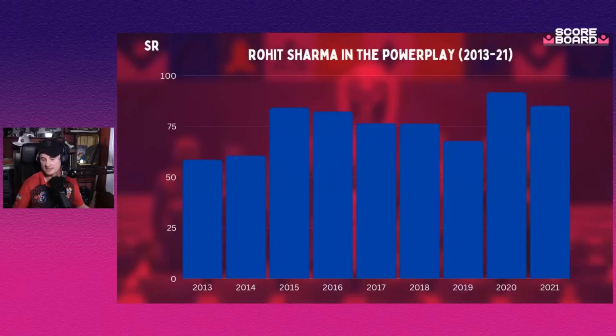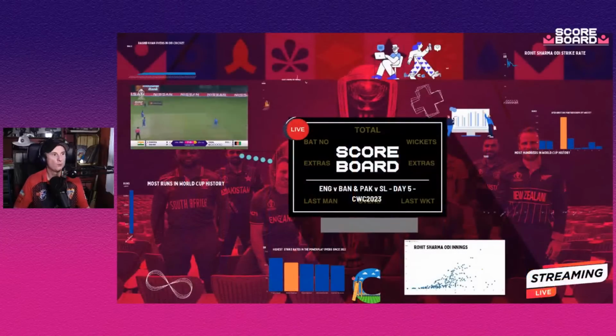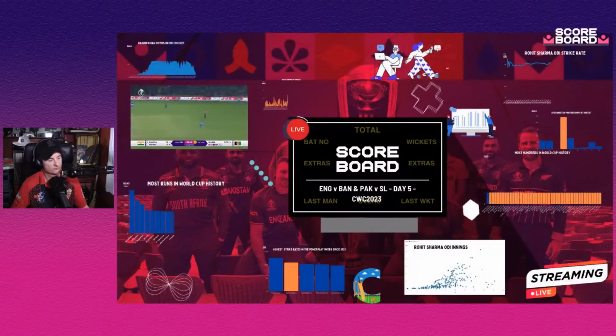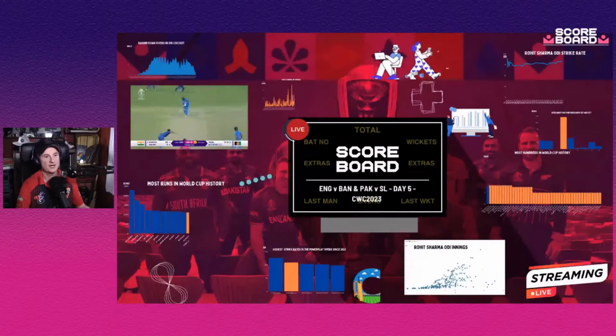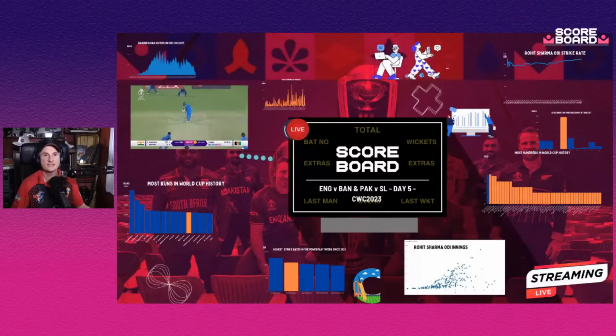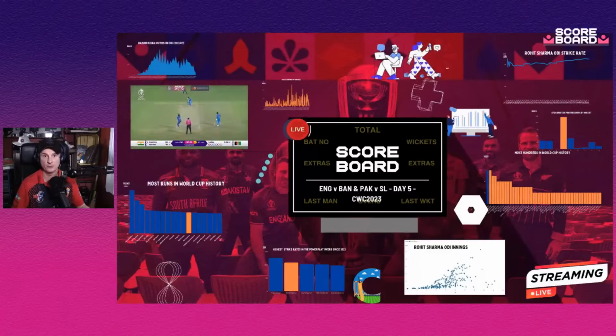But from Afghanistan's point of view, I think that they had a really interesting subplot here, which is, of course, related to what Rohit did. And Rashid Khan, we've talked about it already, and I think I'll probably need to make a full video about this going forward. But Rashid Khan's one-day international bowling against the best teams does need to be questioned.